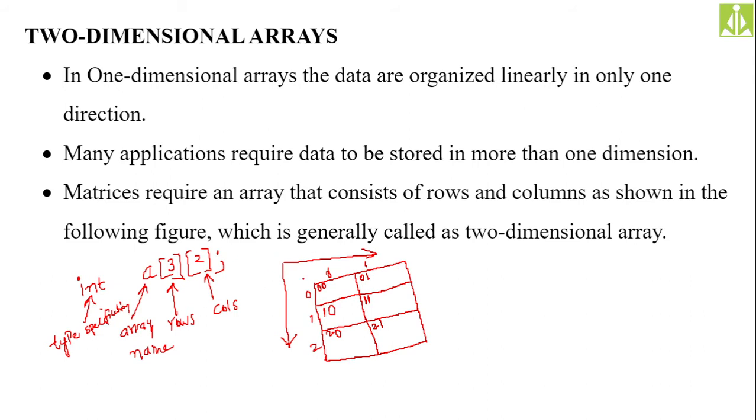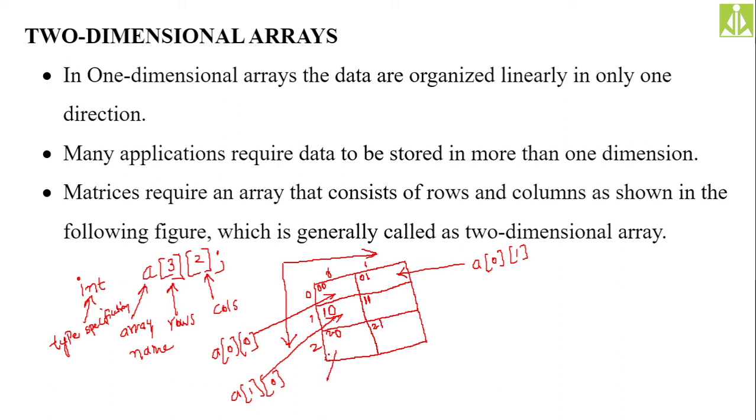So I will give you more clarity over here on how we can pass the index in order to access this first box. What we need to put? A of 0th row and 0th index, like this we need to put. So in order to access this one, A of 0th row and first column, like this. So for this, to access first row and 0th column, A of first row and 0th column.